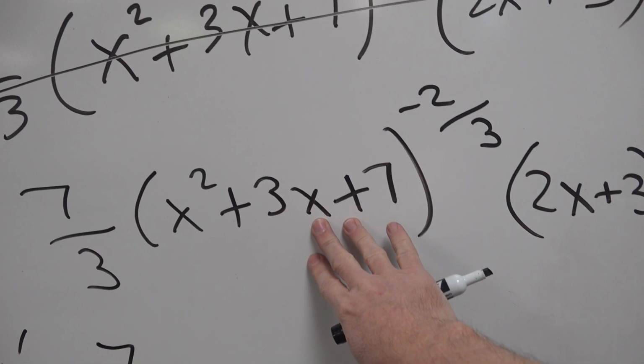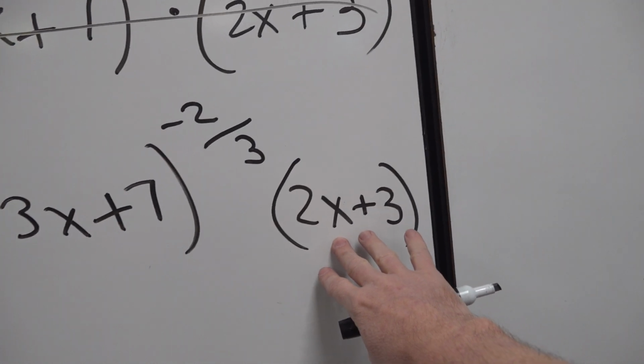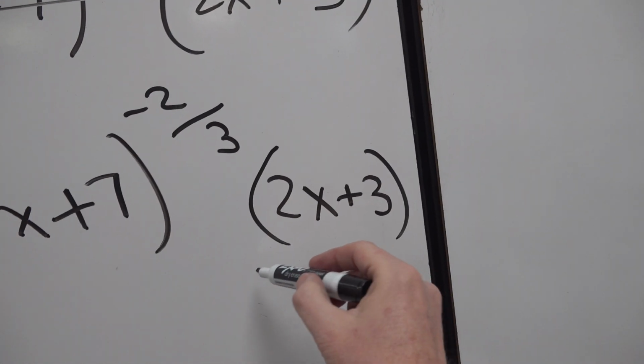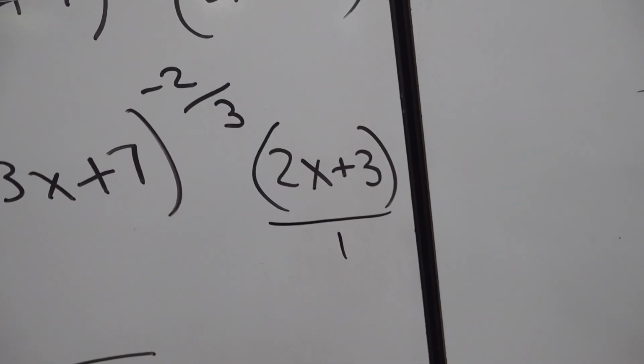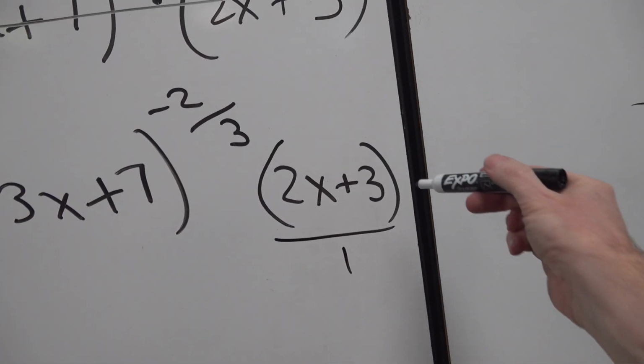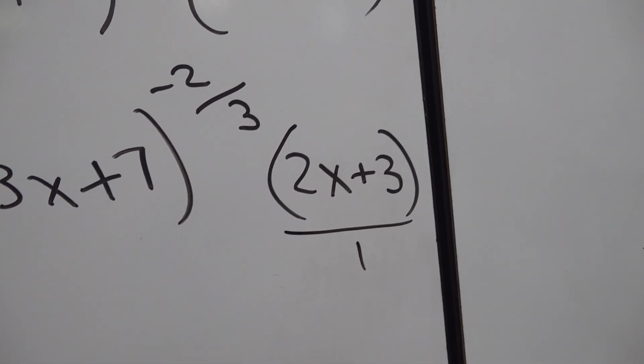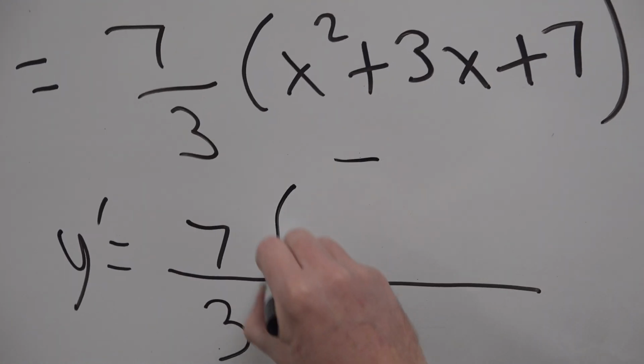Okay, wait just 1 second on this one. 2x plus 3, don't necessarily put this, but you should just know in your head that's over 1. Everything's over 1. So that is technically on the top or numerator with the 7.